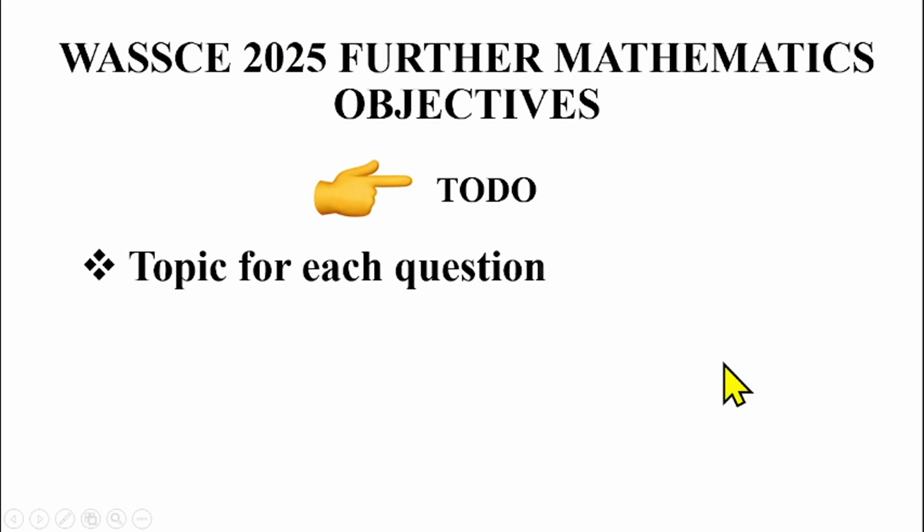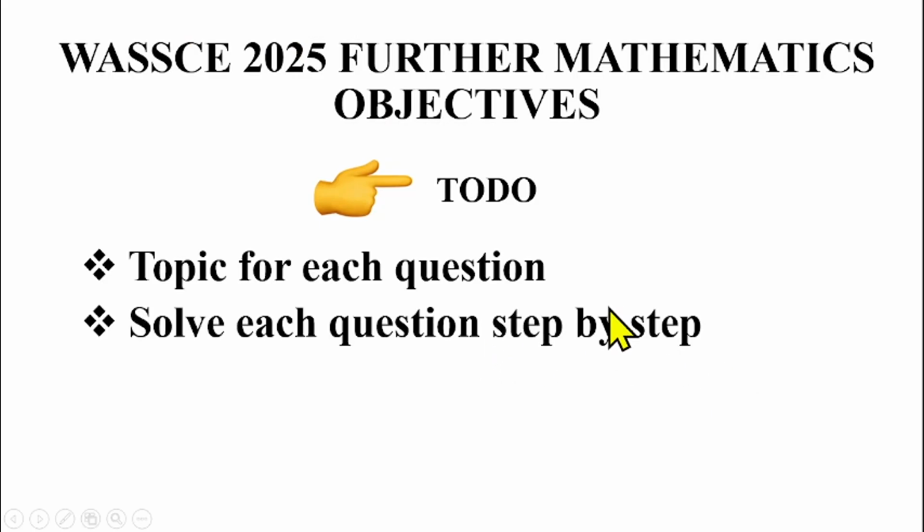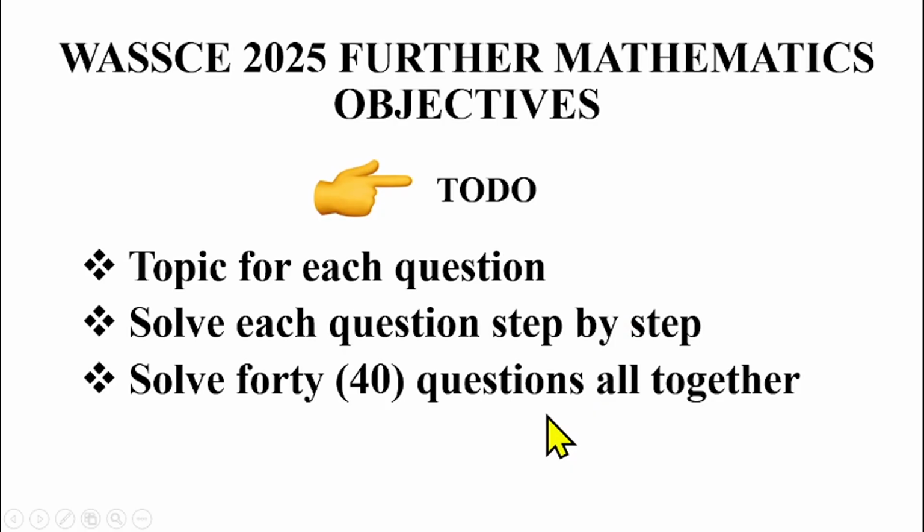You will see the video for the objective and the theory part of the WASSCE 2025 general mathematics. So in this video, we are going to be providing solutions to the WASSCE 2025 mathematics objective questions. After this video, the next video will be the theoretical part of these questions. What are we going to be doing in this video? We're going to be telling you the topic where each of the questions emanates from, and also we are going to be solving each of the questions step by step together. And we have 40 questions to solve together in this video.